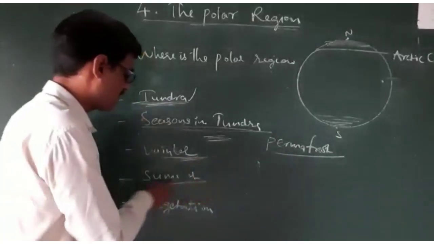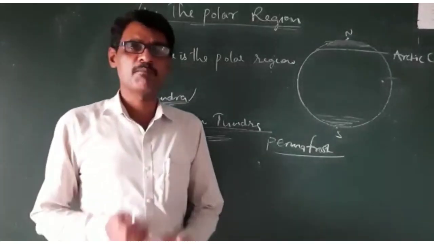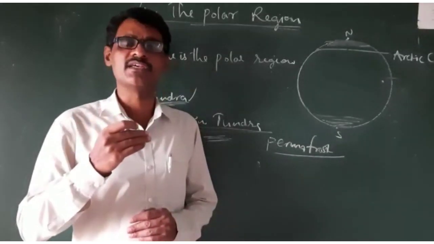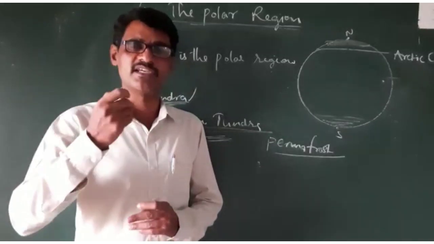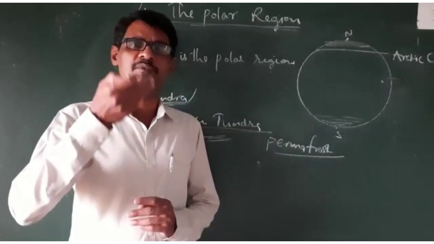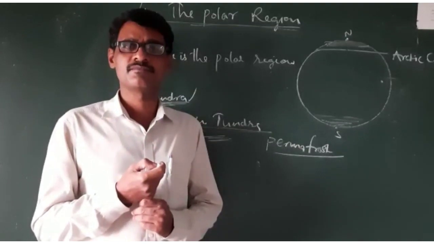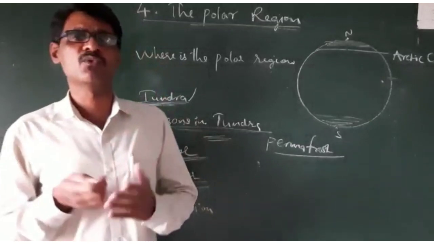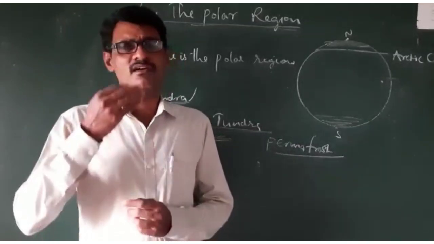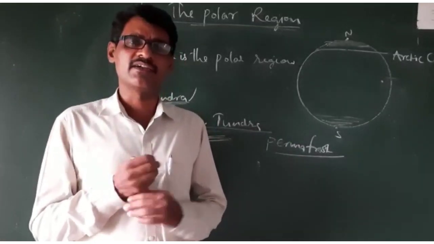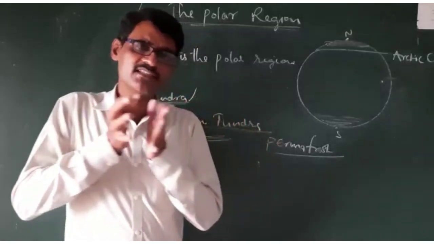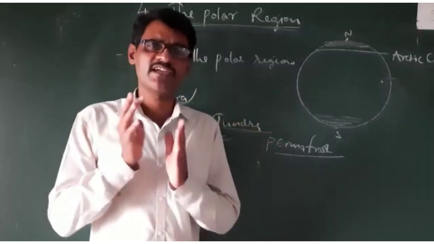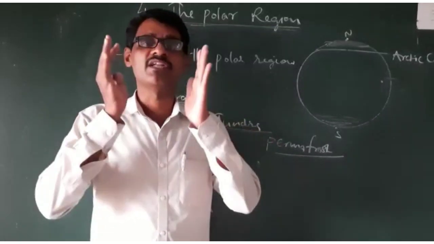Next we are going to summer. Summer begins. Sunshine begins slowly, from February to March. At the beginning of February and March, the sun shines for 1.5 hours, and gradually the sunshine period increases to 2 hours, 3 hours, 6 hours, 8 hours, 12 hours. Finally, it settles to 24 hours.